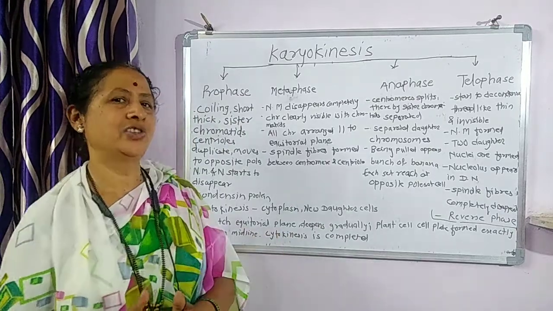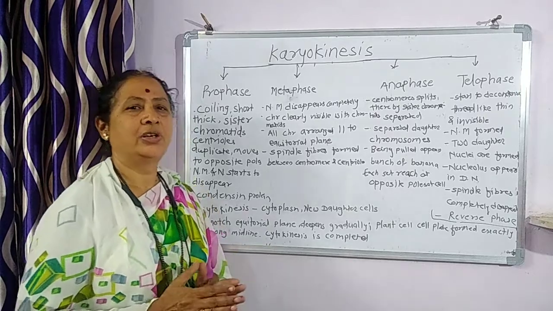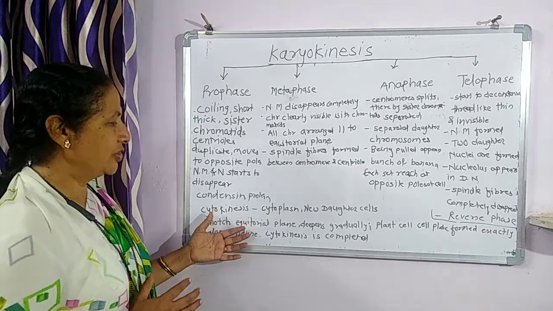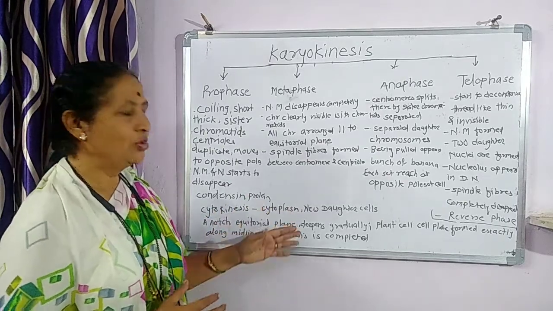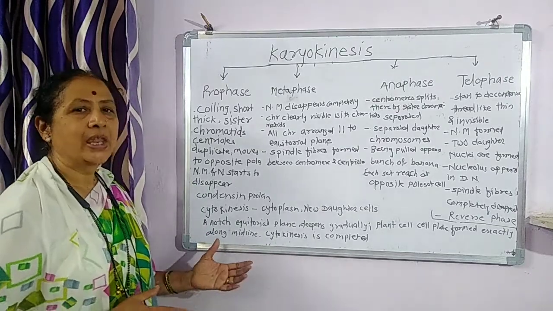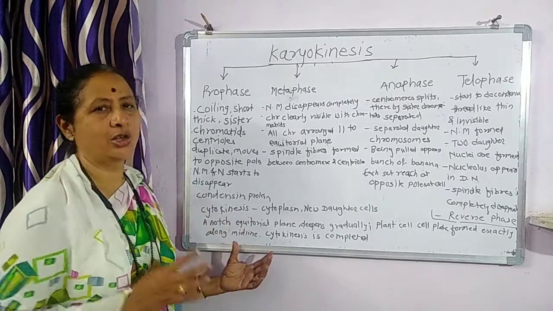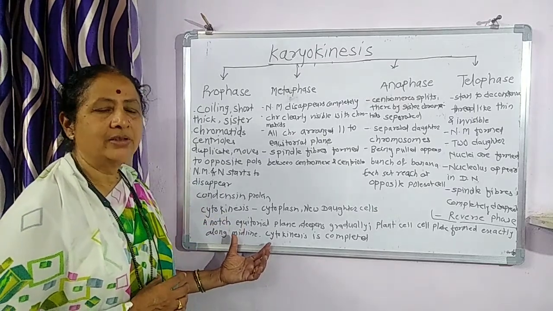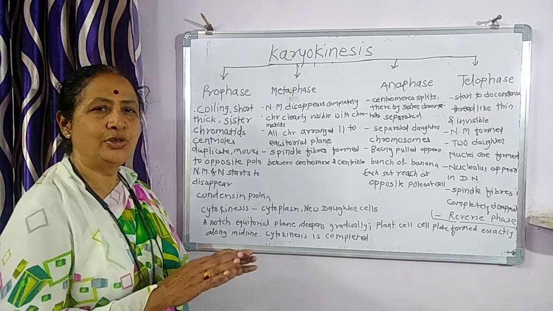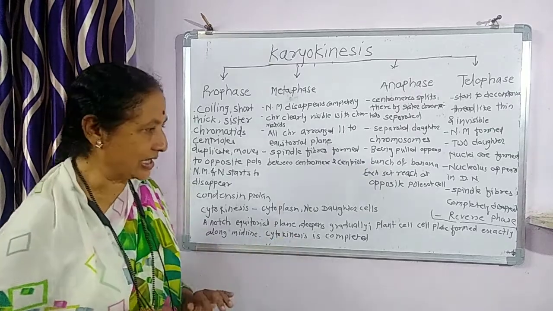Then the second step is the cytokinesis, where the division of the cytoplasm occurs. Two new daughter cells are formed. How is it formed? At that time a notch is produced. That notch gets deepened, and gradually the cytoplasm is divided along with the two daughter cells.